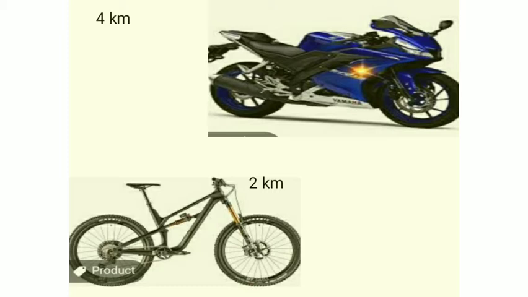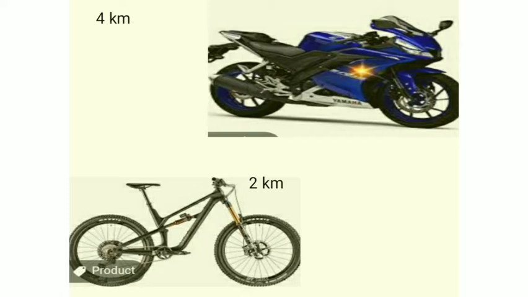That is why it could cover more distance in the same time when compared to the bicycle. This is how we can determine which one is faster or slower. So fast or slow is actually defined by the rate of change of position with time.